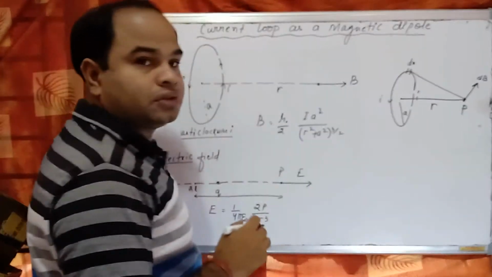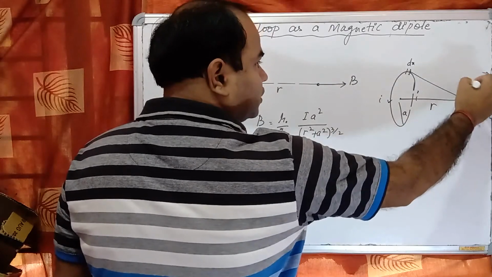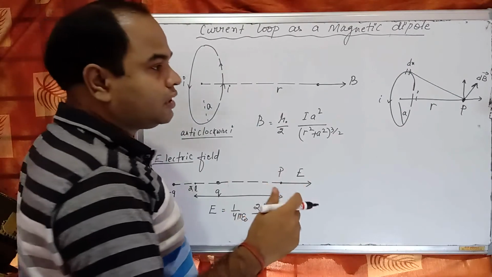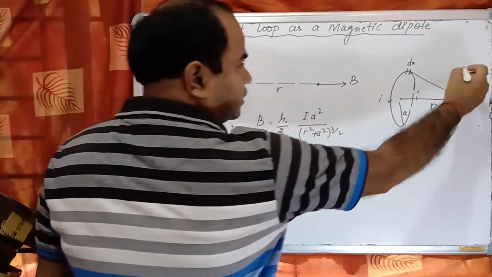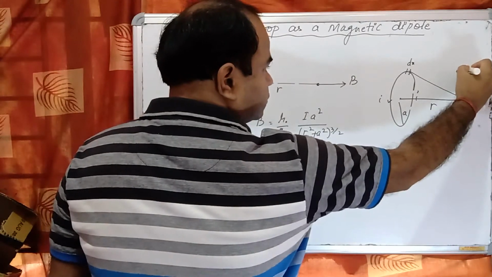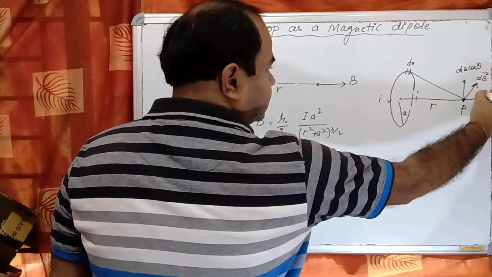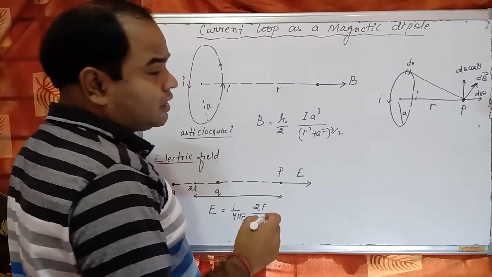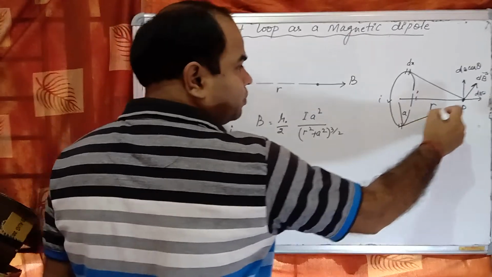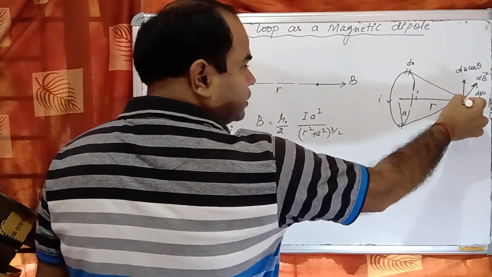It has two components: one is cos theta, second is sin theta. So this is dB cos theta, this is dB sin theta. Similarly, we take just the opposite point, and it also creates a magnetic field at point P in this direction. It also has two components.